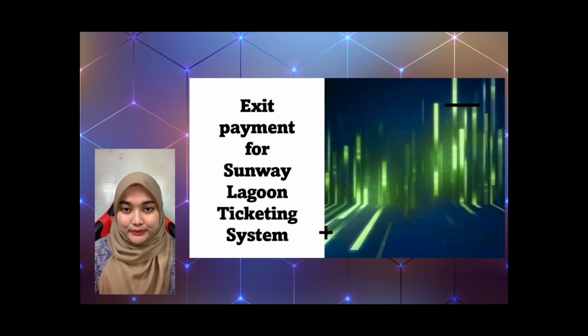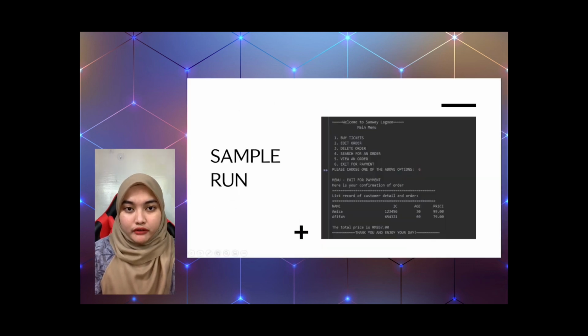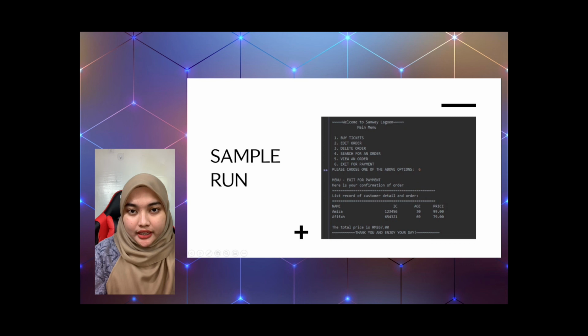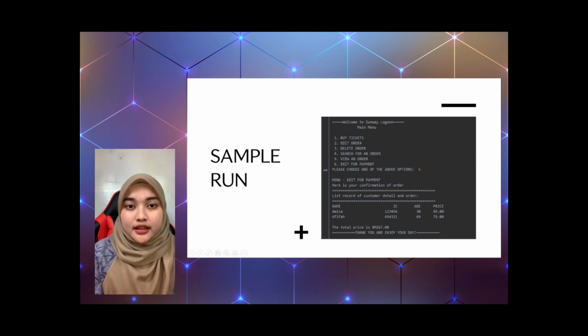The last explanation is exit for payment. If the user confirms their order, the user can choose option 6 to exit for payment. In this option, they can see the total payment that they need to pay. So, this is a sample run for the exit payment.